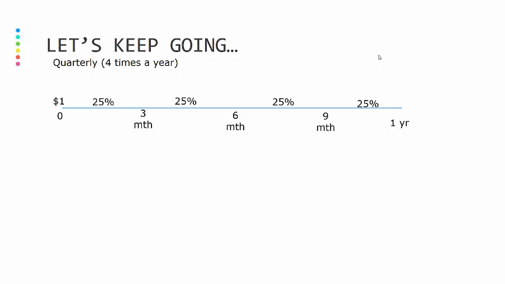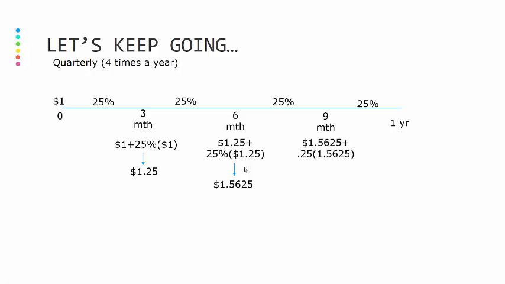We're still going to start with $1, but this time, by the end of month 3, the bank will pay you $1 plus 25% of that dollar, which would give you $1.25. So you have $1.25 in your account at 3 months. And then we're going to do it again. 3 months later, you had $1.25 in your account, and the bank's going to pay you 25% of that $1.25, which roughly puts about $1.56 in your account.